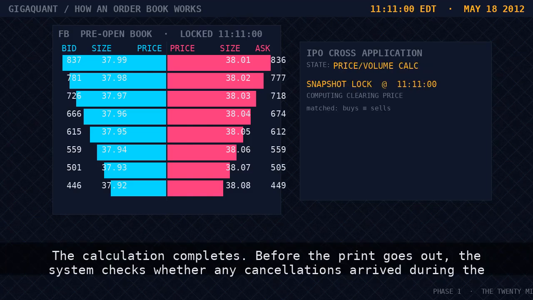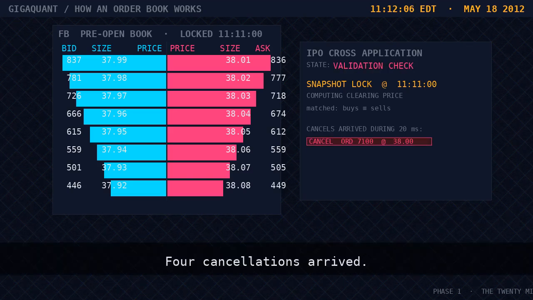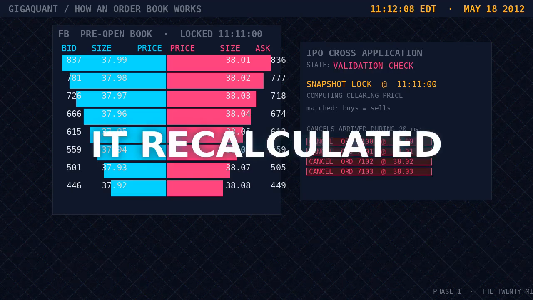The calculation completes. Before the print goes out, the system checks whether any cancellations arrived during the 20 milliseconds it just spent computing. 4 cancellations arrived. It recalculated.